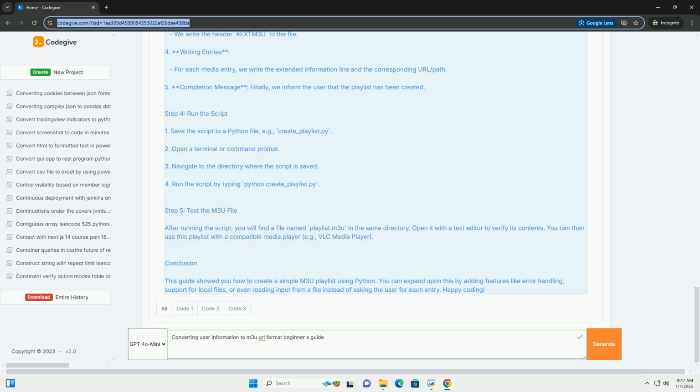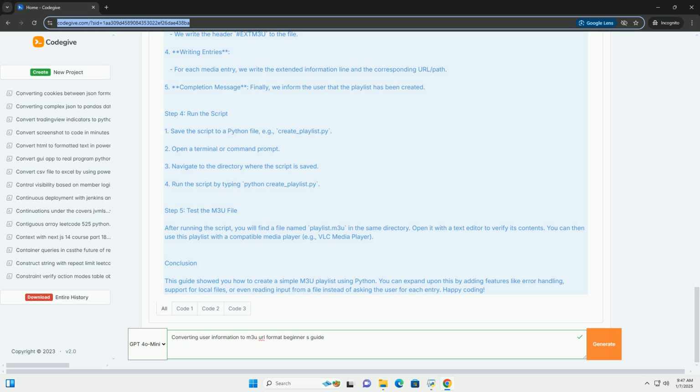Step 4. Run the script. 1. Save the script to a Python file, for example create_playlist.py. 2. Open a terminal or command prompt. 3. Navigate to the directory where the script is saved. 4. Run the script by typing python create_playlist.py. Step 5. Test the m3u file.